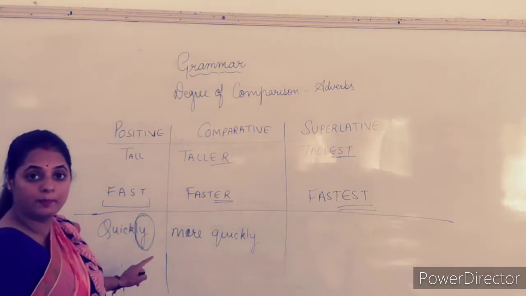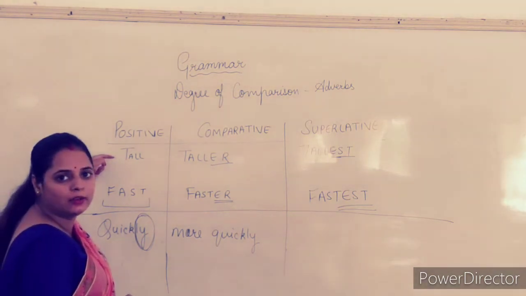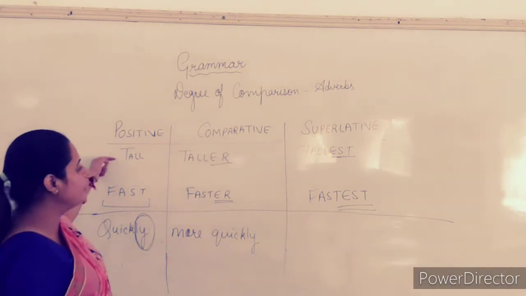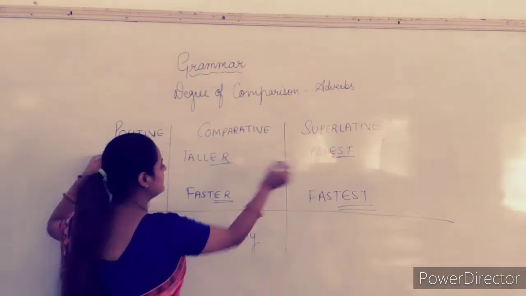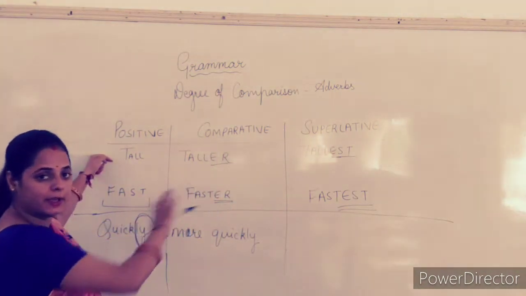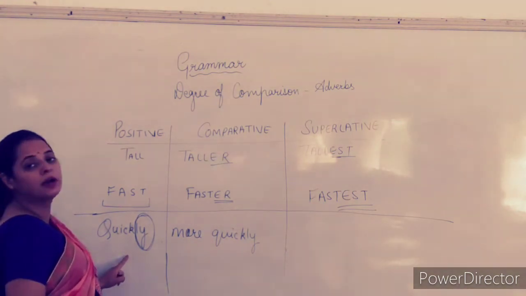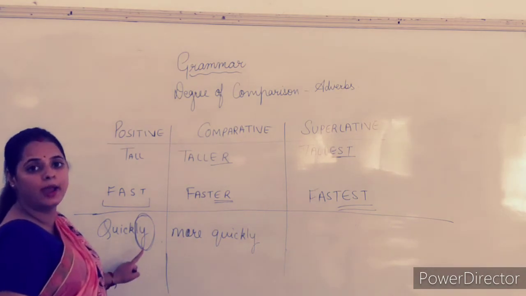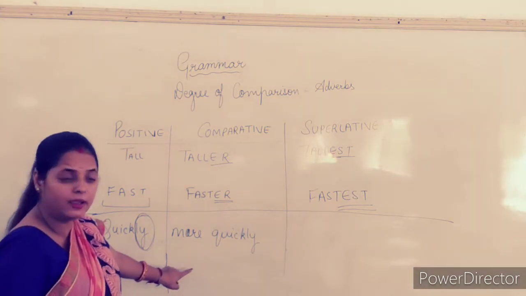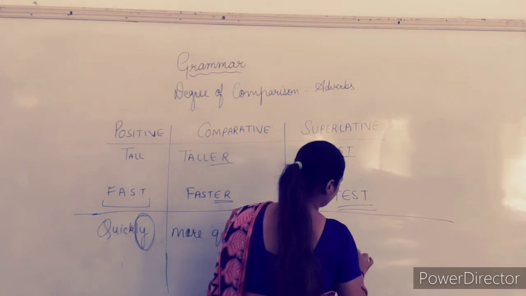Children, please make sure that you pay attention here. Here, it is not tallly or it is not fastly. No, it is tall, right? And we are going to add what? Er plus est as in comparative and superlative degree. But here, since we are having the word quickly, it means that this adverb is ending with ly. Adverb plus ly. Thus we have to use more quickly here, and in the superlative it will become what? Most quickly.